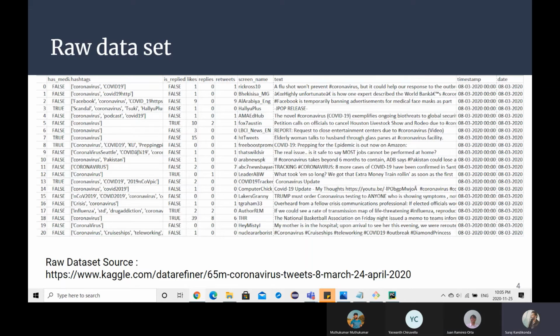This is our dataset. As we can see, it is pretty much clean. We are mostly using the hashtags and the text present in the dataset. We have applied a dataset cleaning process to remove emojis and the URLs from the dataset. And also we have taken a miniature version of this dataset. Around a million records we have taken, and around 100 to 200 tweets we have used for embeddings. Can you move to the next slide, please?